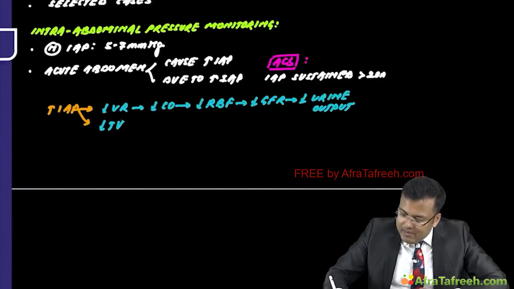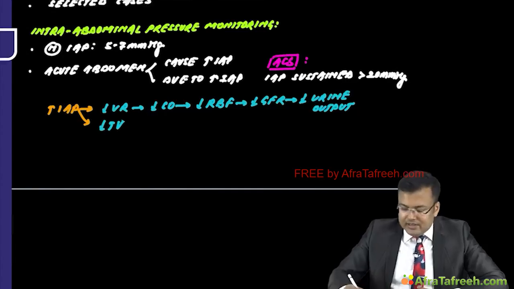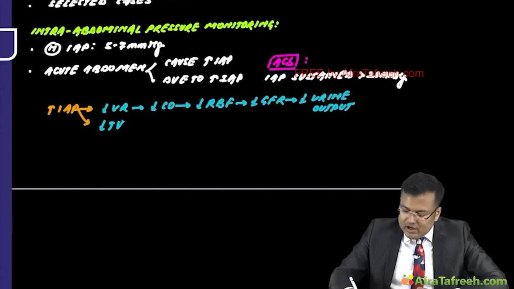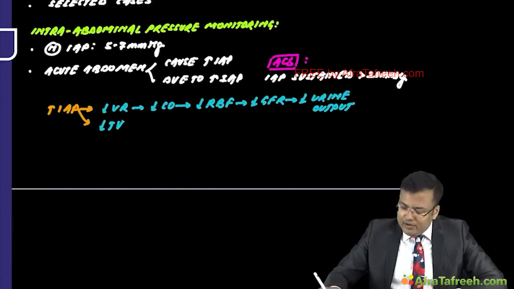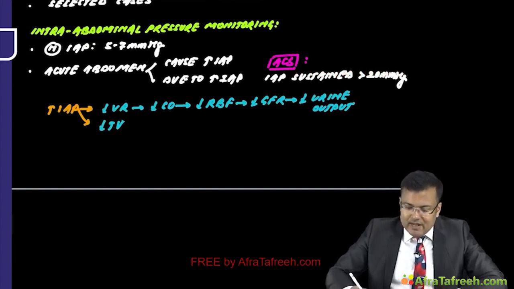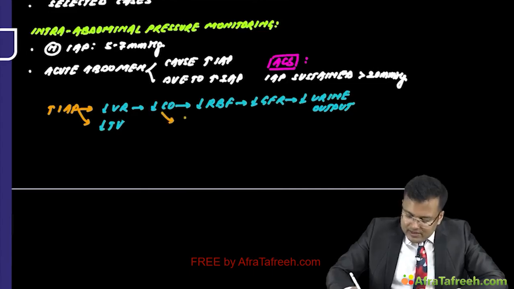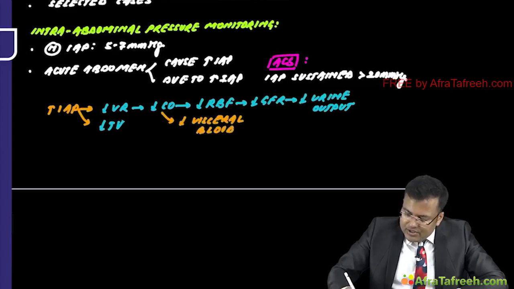There is decreased venous return, decreased cardiac output, decreased renal blood flow, decreased GFR, decreased urine output. Since the patient has hypotension, there is decreased visceral blood flow, which leads to visceral ischemia.